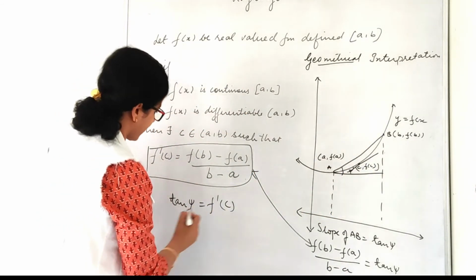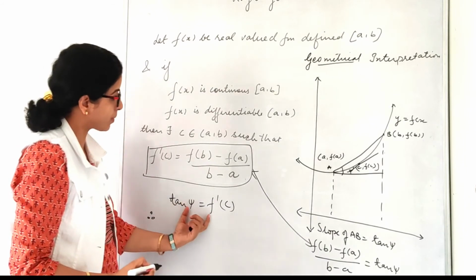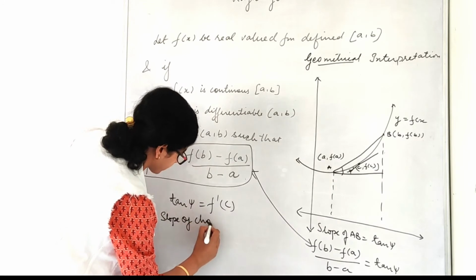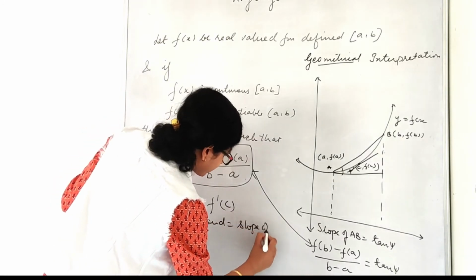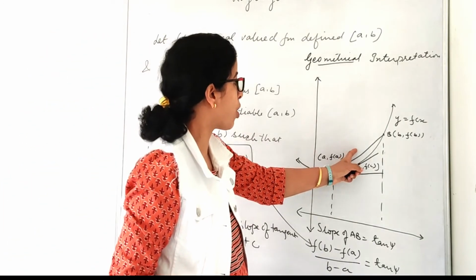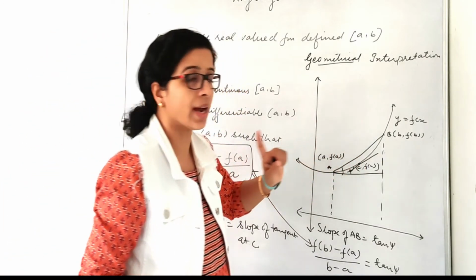Okay. So hence, what is the geometrical interpretation of this? That the slope of the chord is equal to the slope of the tangent at c, right? So this implies my chord is parallel to the tangent at c.